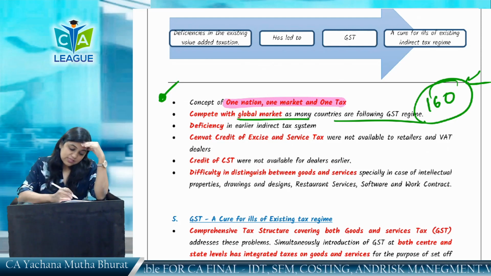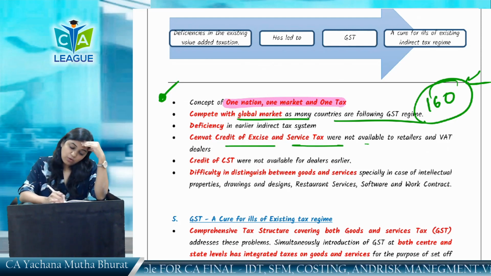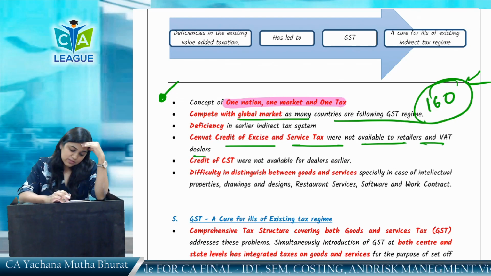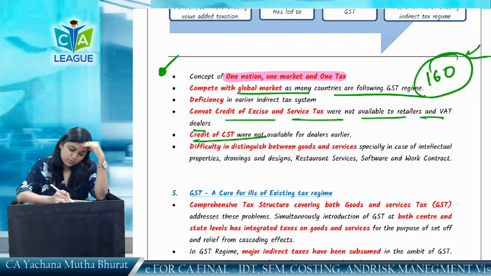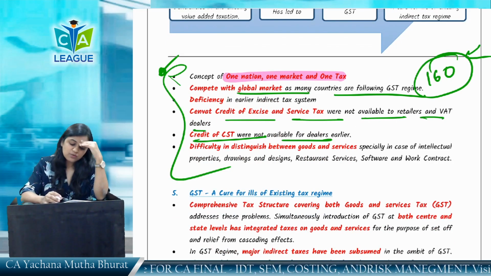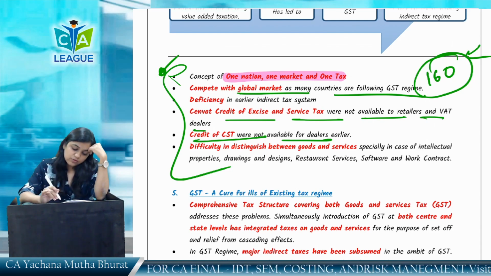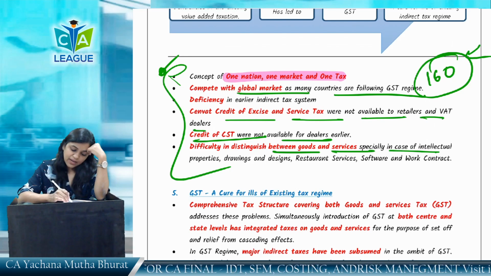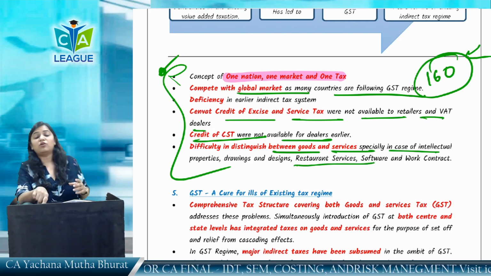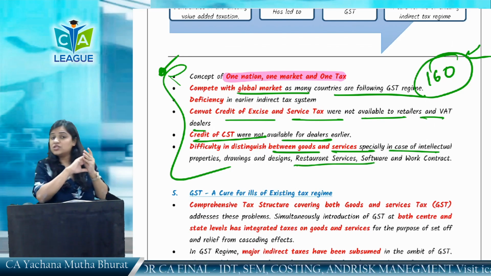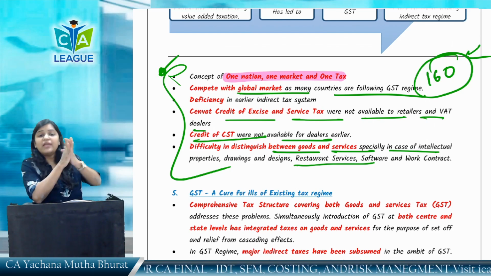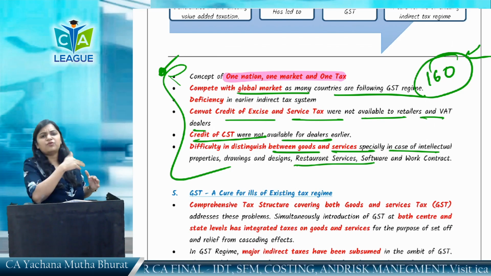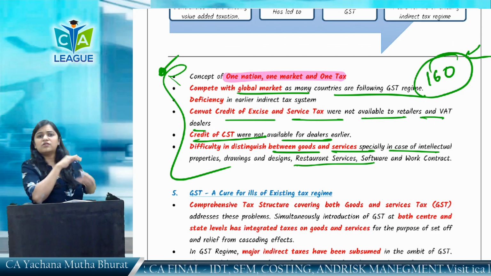Now next, VAT credit of excise and service tax was not available to retailers and VAT dealers. Credit of this we have already discussed. The credit of CST was not available for the dealers, and it was very difficult in distinguishing between goods and services. For example, a restaurant service, software, work contract, and all that. Now in GST, government has made it very clear: work contract service, restaurant, it is a service, it is not goods.